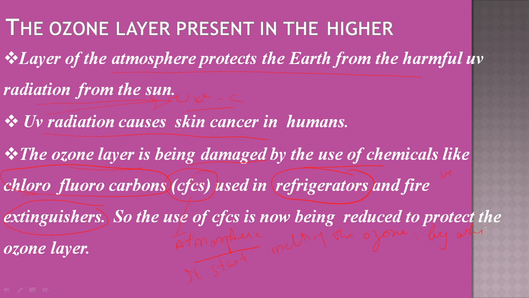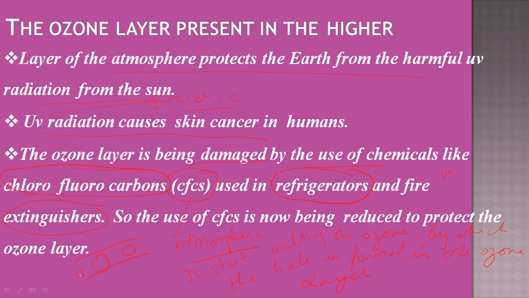by which a hole is formed in the ozone layer. So they start destroying or damaging the ozone layer, by which a hole occurs. Suppose this is a layer, and here a hole is formed, and here a hole is formed.